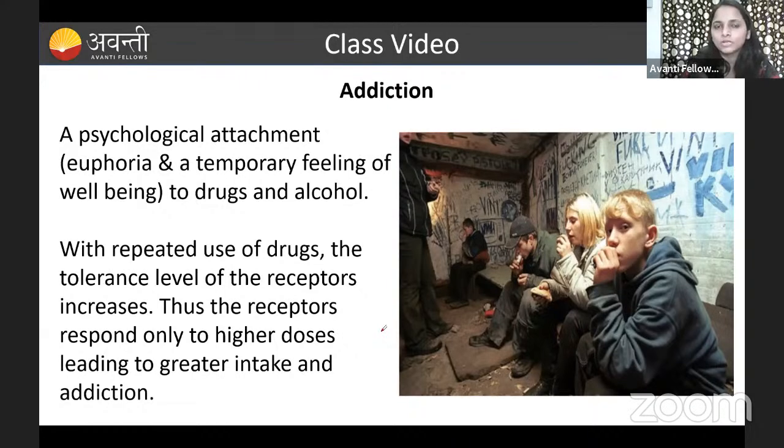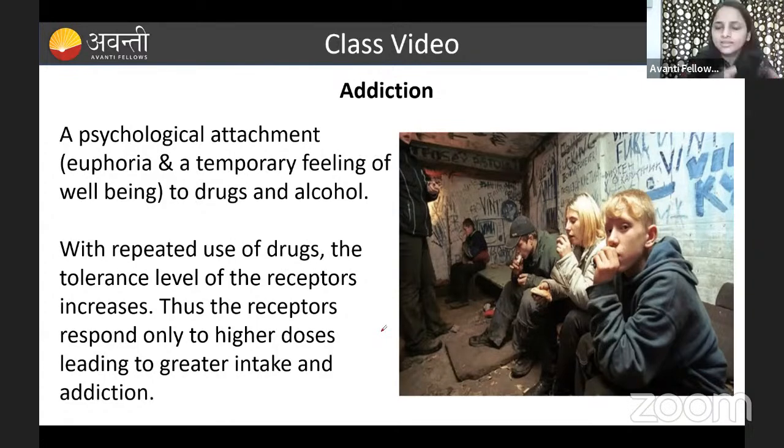And you can see that with the mobile also. Whenever we take the mobile, suddenly it will go to WhatsApp and to Facebook and different things. So many good things are also there in the mobile, but suddenly we go to that social media, right? So that is also one type of addiction. There is a psychological attachment where it is giving happiness to us. That we call an addiction.